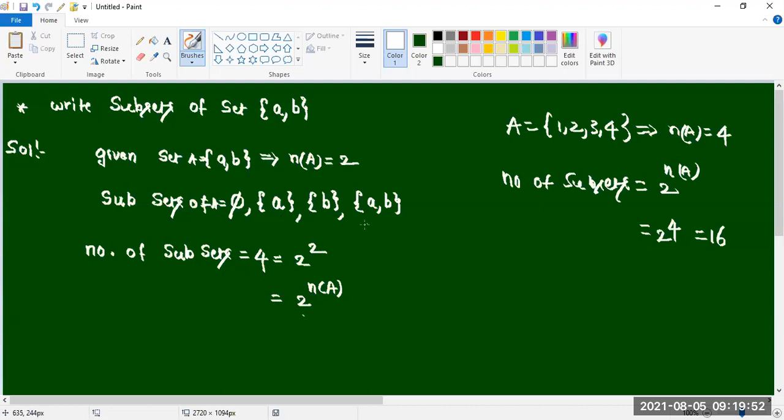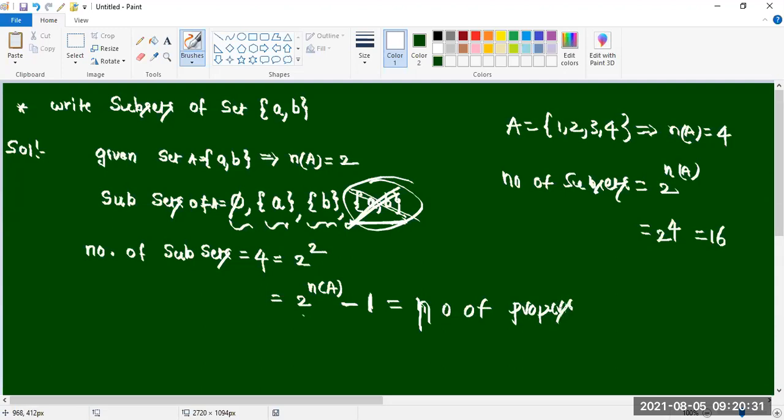And one more thing is there. Here, this is not a proper subset. How many proper subsets are there for A? It means that from the total number of subsets, we should delete one subset. The subset itself is there, so that one we should delete. One set we should delete from the total subsets. We will get it as proper subsets. Number of proper subsets we will get. Two concepts are there.